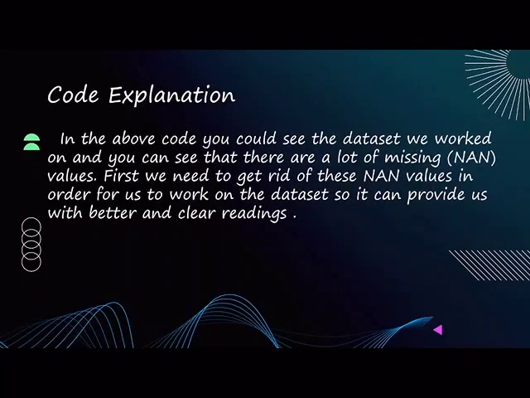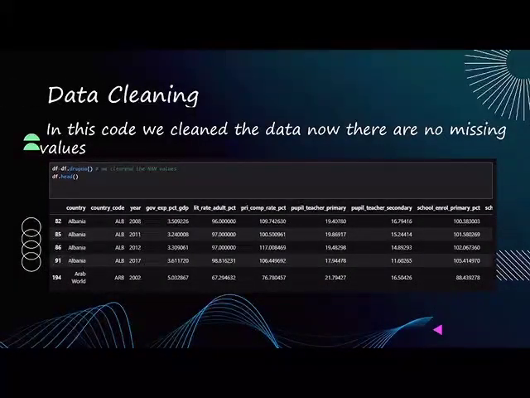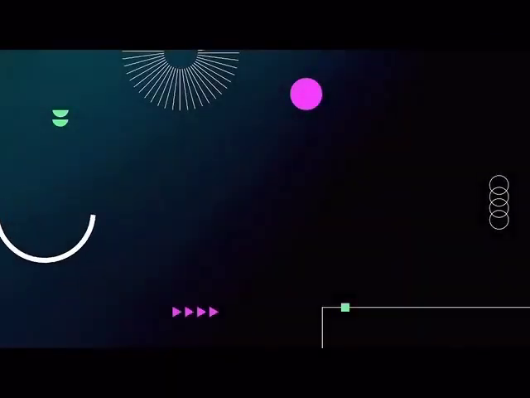In the above code, you could see the dataset we worked on had a lot of NaN values. What are NaN values? NaN values are missing values in our dataset. First, we need to get rid of these NaN values so that we can get accurate results in our statistical analysis. So we did that here. We use the function df.dropna, which removes the missing values. And as you can see, now when we display the head, there are no missing values. So after the data cleaning is done, it is time for the statistical analysis, which we did.